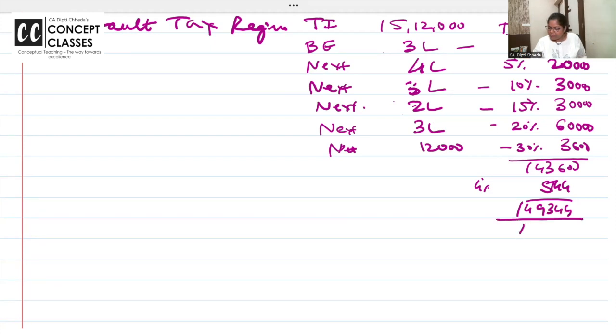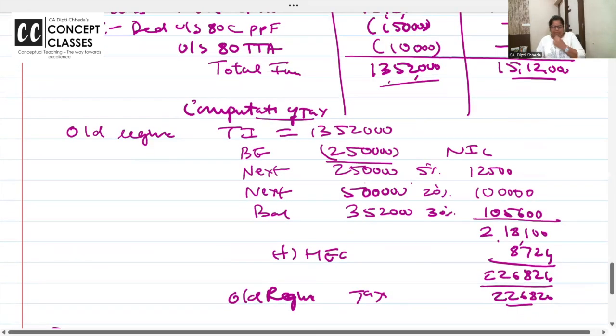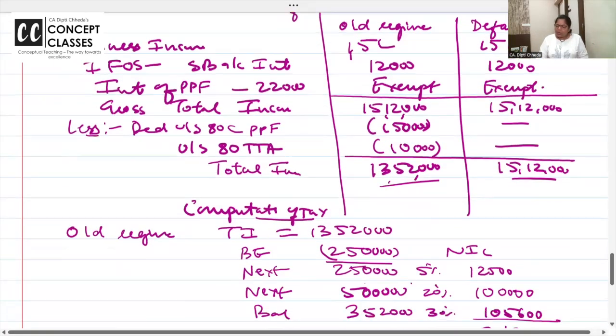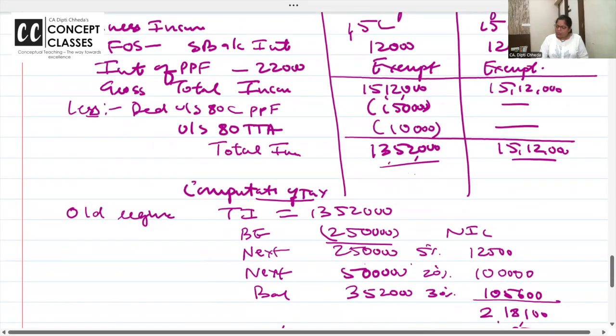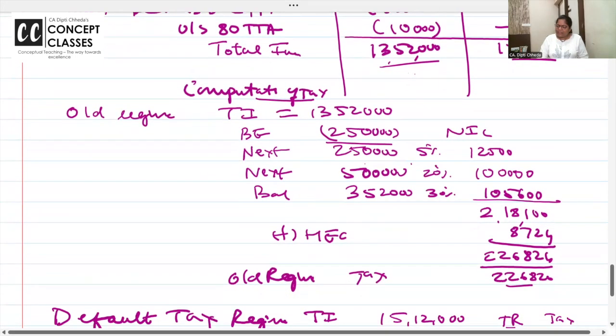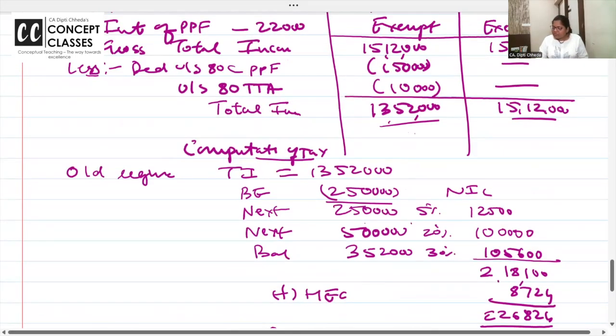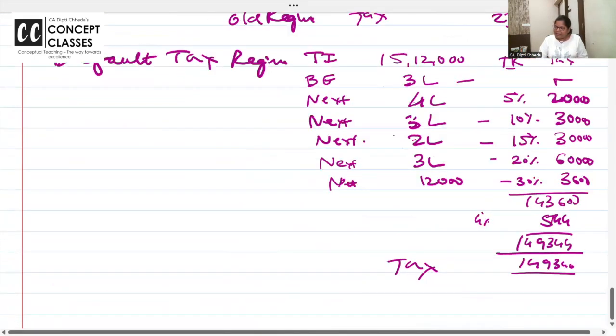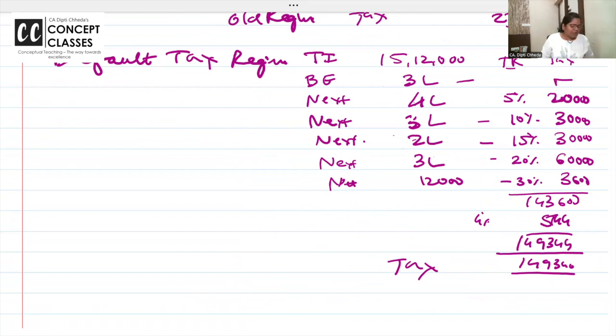149,344. Wow. No rebate, no surcharge. See, Arhan's old regime income is low, but tax is 226,823. Default tax regime, the income is high, but the tax is low. So which one should he go for? He should opt for the default tax regime.